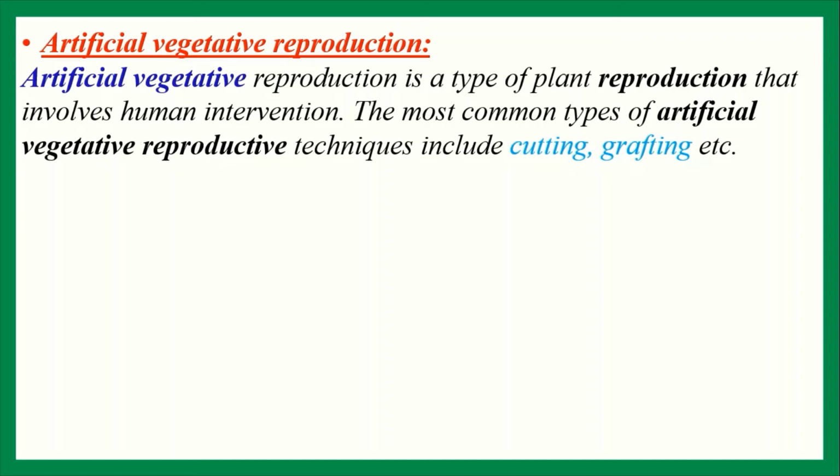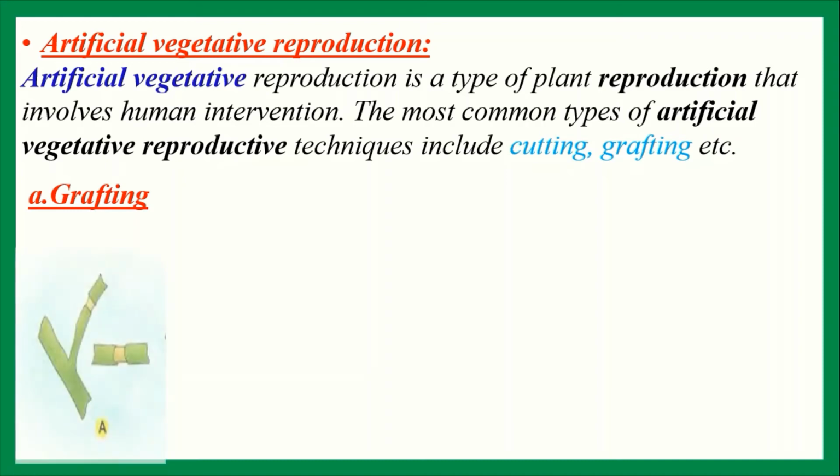Now let us talk about layering. The process by which a straight, young and fresh stem develops root and thus enables the stem to live individually is known as layering. A cut is made in the bark of the stem where roots are to be developed.